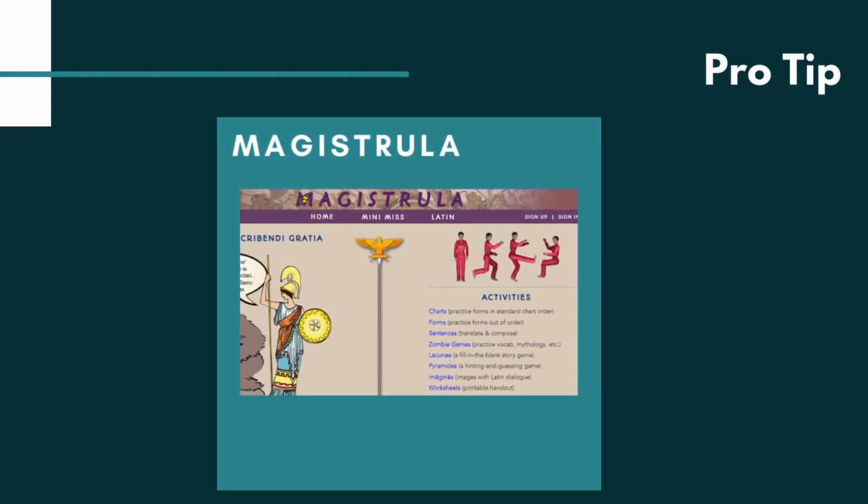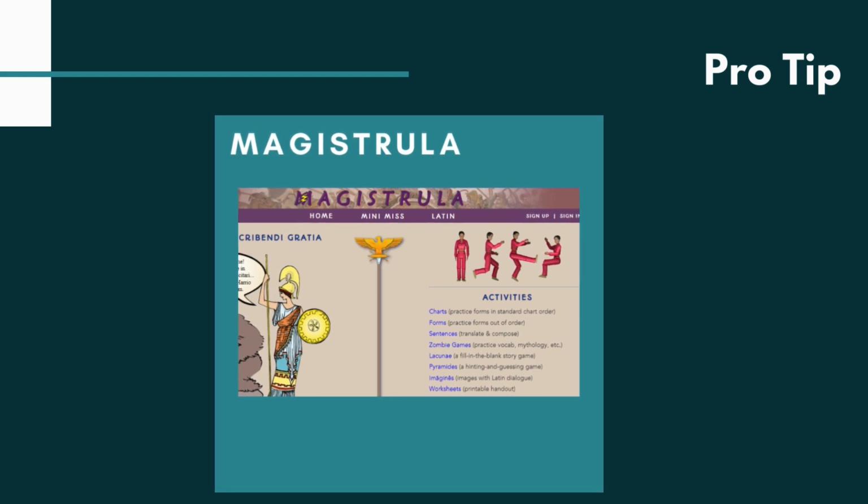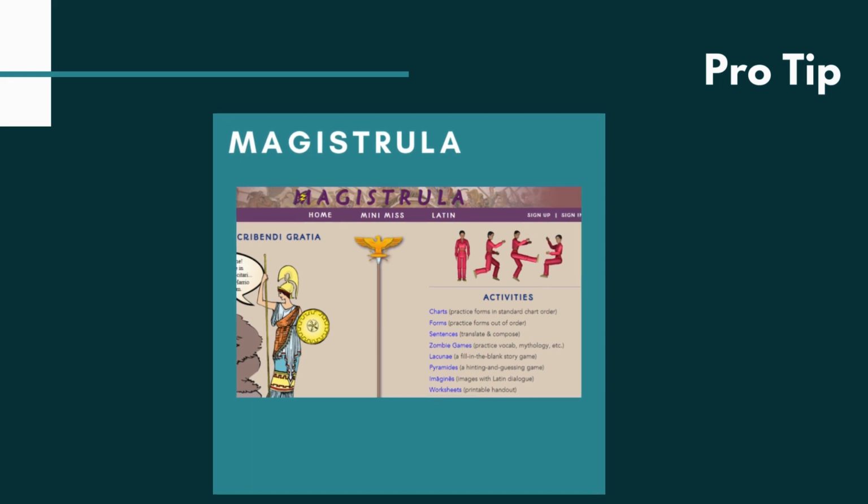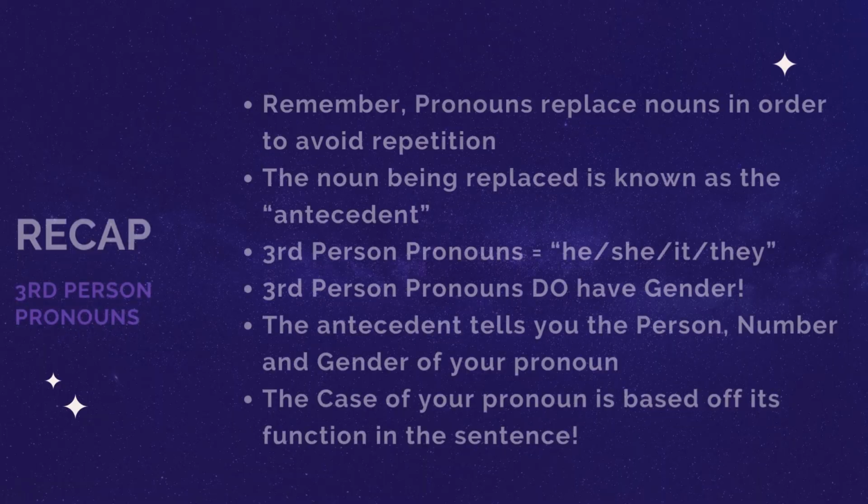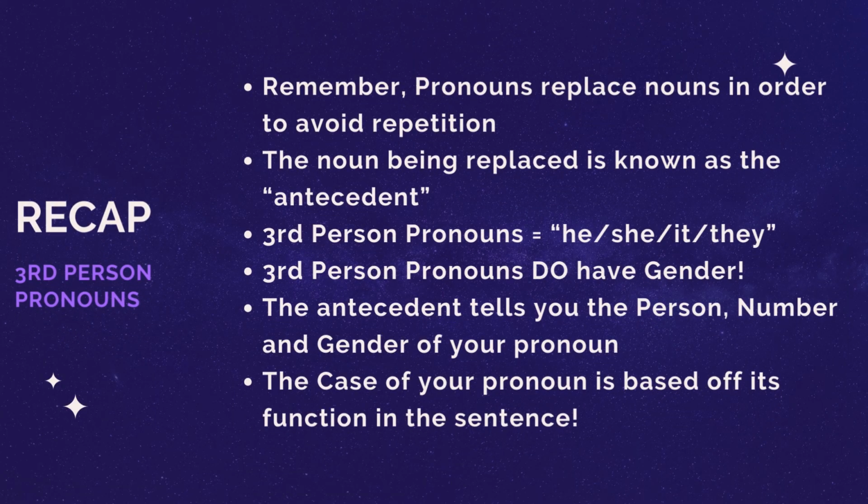But I would say practice through the context of sentences or real Latin. So don't just memorize the chart. You can do that, but it's so much better to actually read Latin and let the pronouns come at you, right? And you translate them through the context of a story or a sentence. That's a much better way to do it. Okay, so always just practice. And the more you do it, the easier this will become.